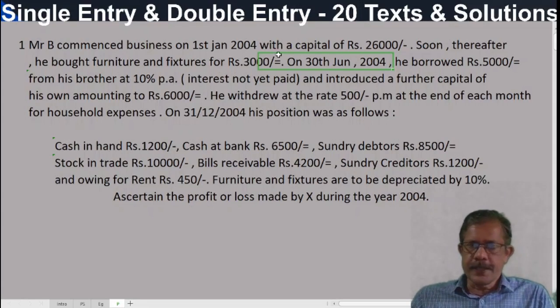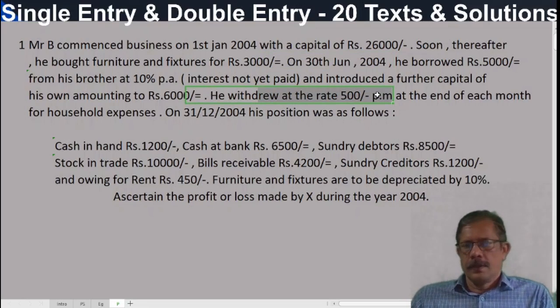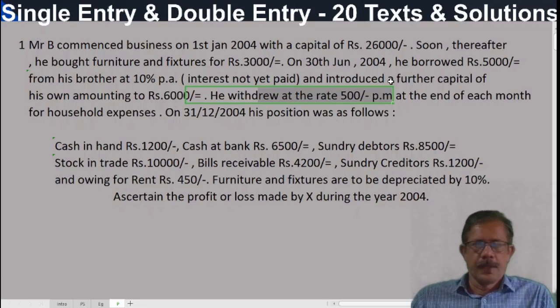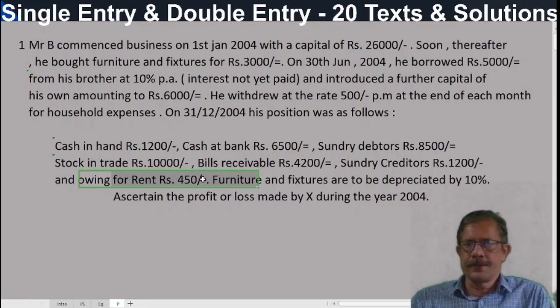And if drawings is there, it is added to the capital at the end, after ascertaining the capital at the end. If additional capital is there, that should be deducted. And this rent outstanding is shown on the liability side of the statement of affairs. And it will look like this.